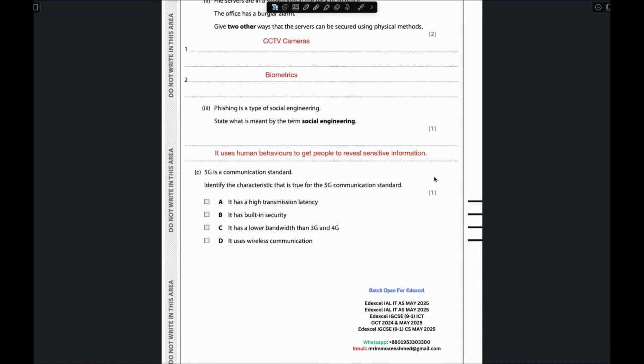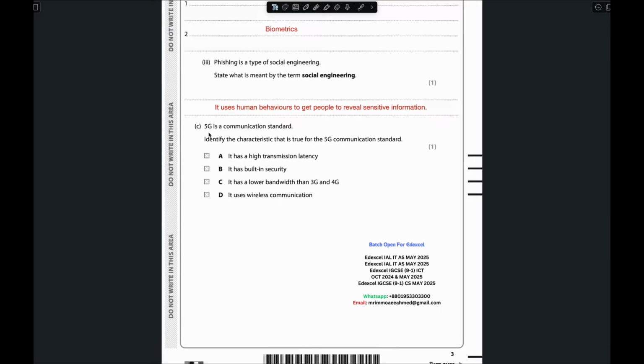Then comes question C: 5G is a communication standard. Identify the characteristic that is true for the 5G communication standard. There are four options, A, B, C, D. A says it has a high transmission latency.